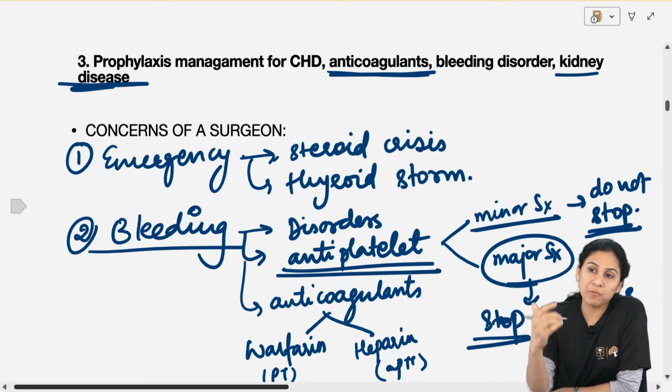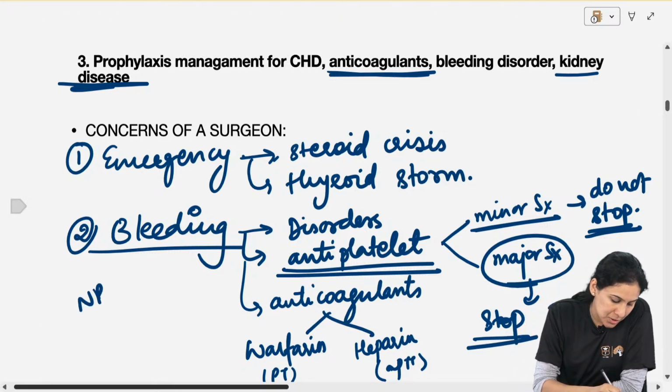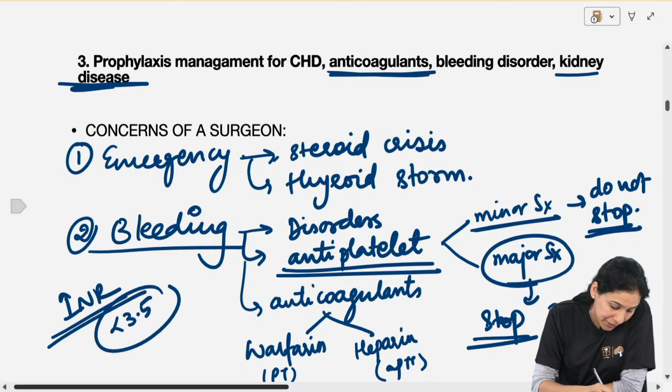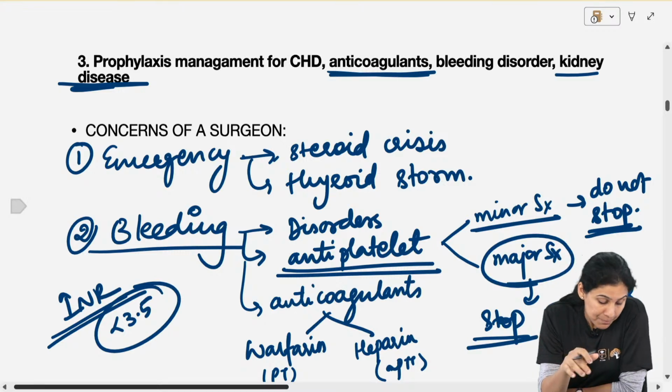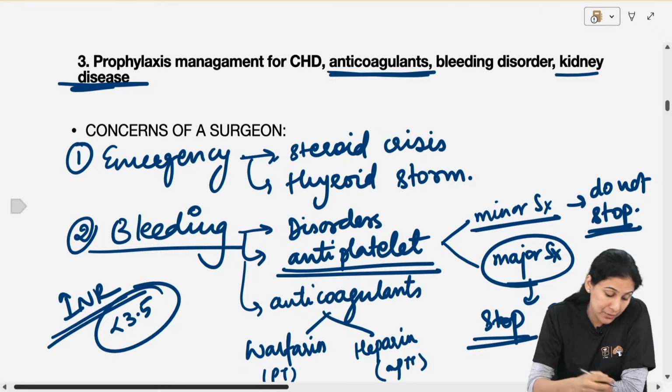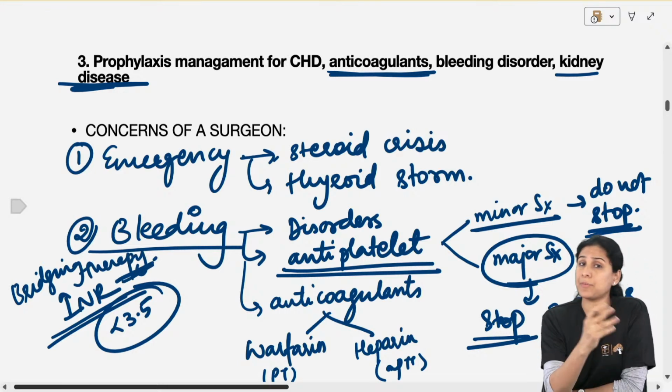If they are beyond, you have to bring down the INR of the patient, and the safe range for INR is less than 3.5. If the INR is less than 3.5, you can perform your extraction, you can perform your minor surgery. If it is more than 3.5, you have to go for something which is called the bridging therapy, and everything is discussed in detail in the videos.